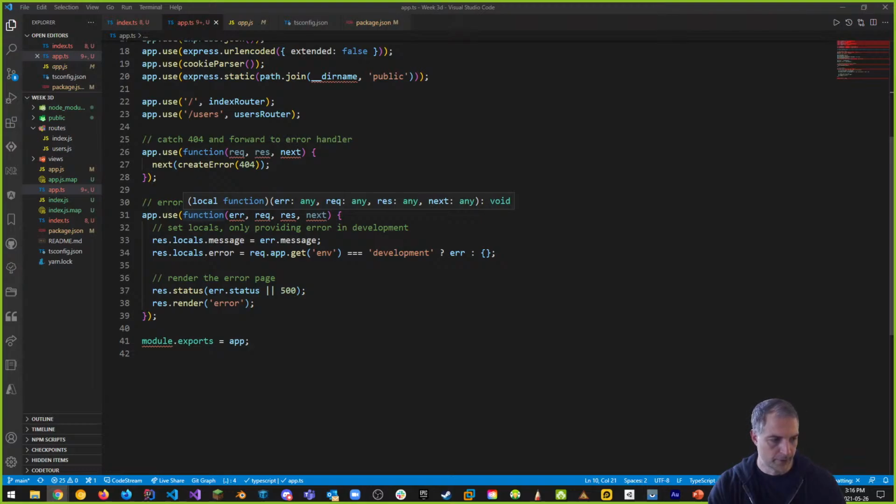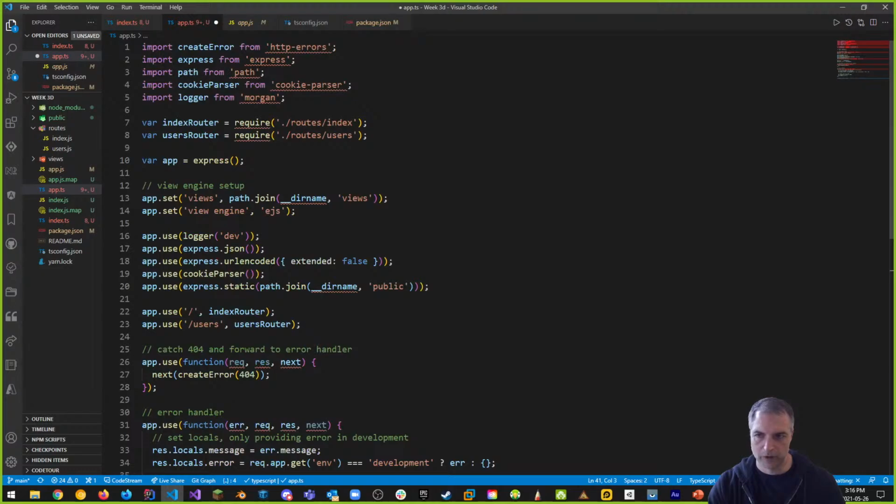So what we want to do at the bottom of the module is we don't want module.exports at all. What we want is near the top. So if I go back to app.ts, we get rid of this. Let's comment this out. And at the top, next to where it says var app is equal to express.